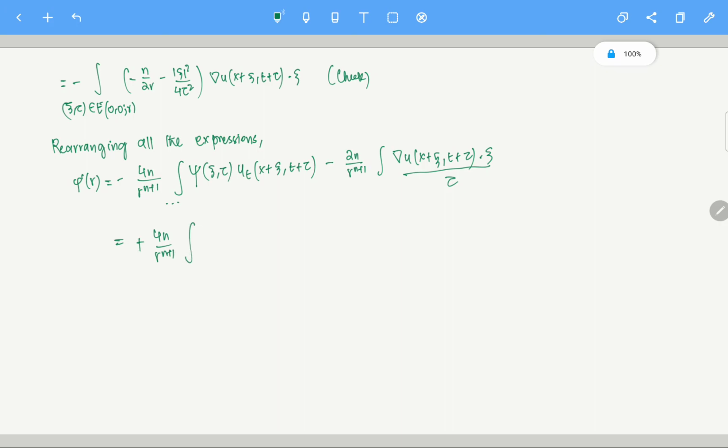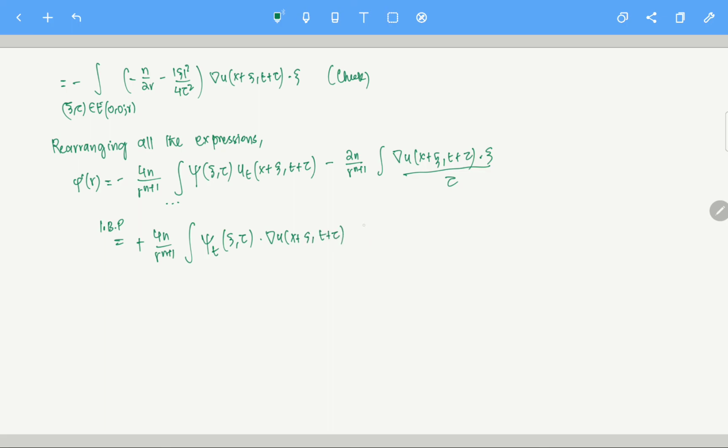So this is the integral. The minus sign I won't need because I'm using integration by parts here. The derivative will go here, so the minus sign gets cancelled, and then I have phi_t at the point xi, eta. And then you have u at the point, so it becomes gradient of u at the point x plus xi, t plus tau.